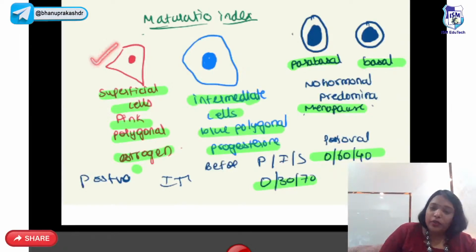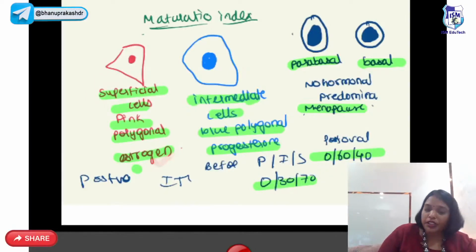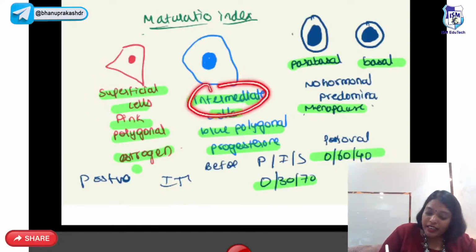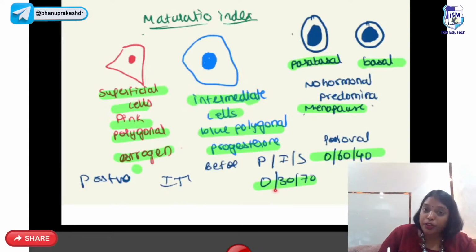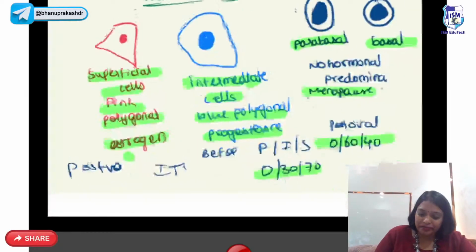So pink polygonal cells are superficial cells which are under the influence of estrogen. Blue polygonal cells are intermediate cells which are under the influence of progesterone. Parabasal and basal cells are under no hormonal predominance and they are mainly seen in menopause.